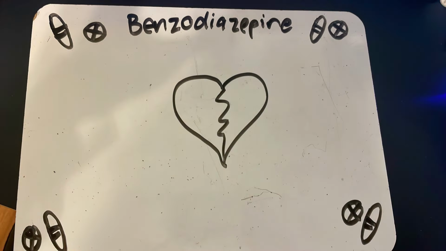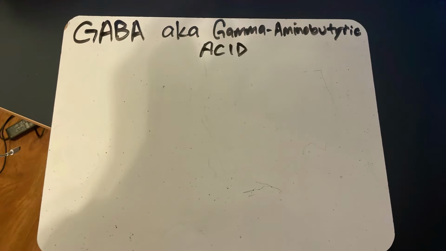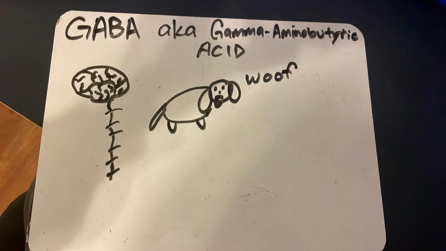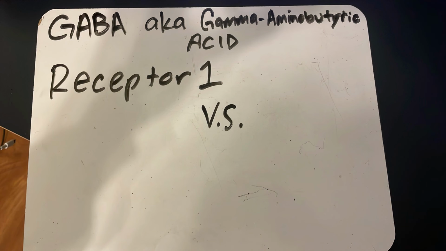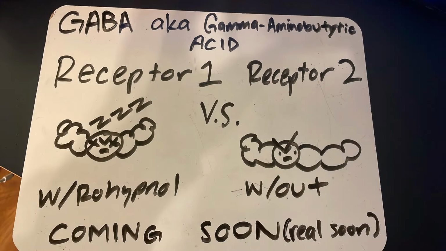My drug correlates with what is called GABA, or gamma-aminobutyric acid, which plays a role in the central nervous system. It occurs in every organism that has a nervous system and is the ligand that has two receptors. I will also show how it normally functions, first without Rohypnol and then with Rohypnol. It acts as a major inhibitory neurotransmitter.